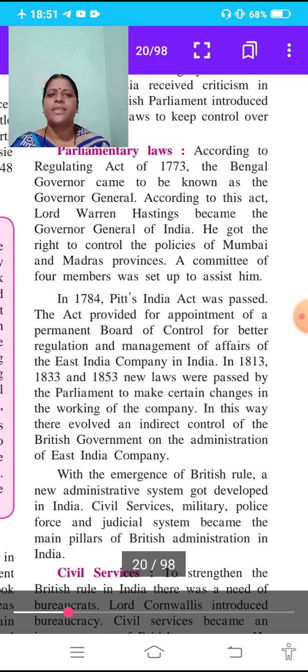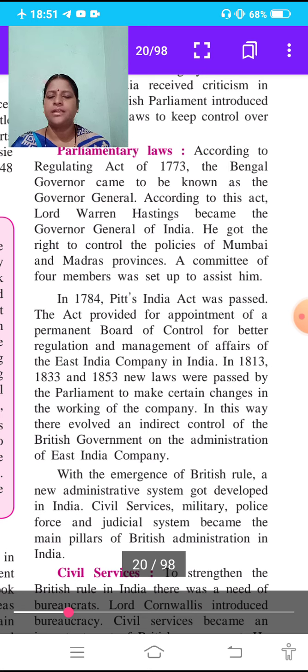In 1813, 1833 and 1853, new laws were passed by the Parliament to make certain changes in the working of the company.